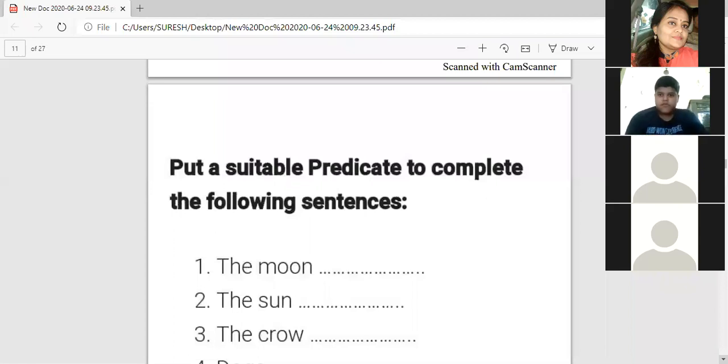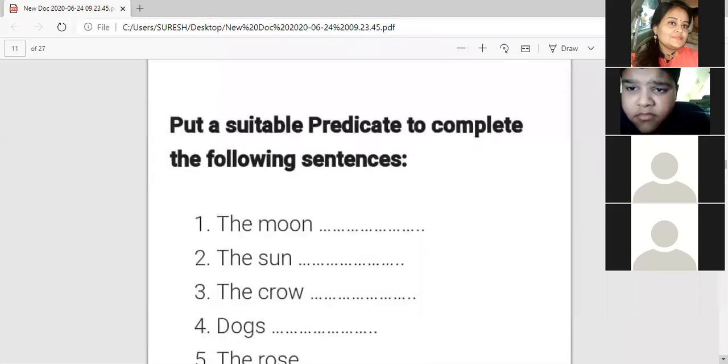Sun. The moon is bright in the sky. The moon comes at night. The sun is hot. Rises in the east. The sun is the hottest star. Very good.